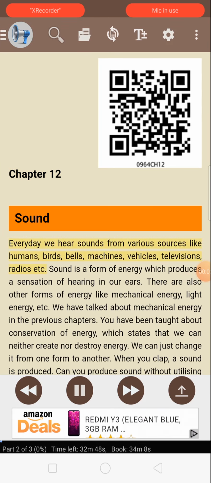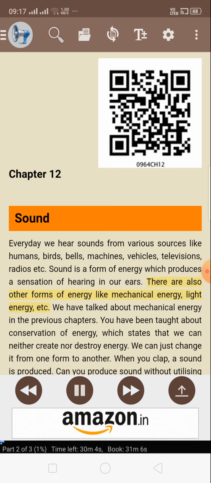Chapter 12. Sound. Every day we hear sounds from various sources like humans, birds, bells, machines, vehicles, televisions, radios, etc. Sound is a form of energy which produces a sensation of hearing in our ears. There are also other forms of energy like mechanical energy, light energy, etc. We have talked about mechanical energy in the previous chapters. You have been taught about conservation of energy, which states that we can neither create nor destroy energy. We can just change it from one form to another.